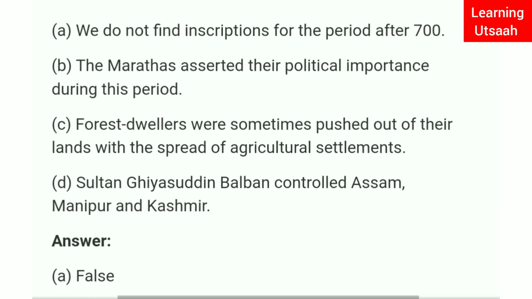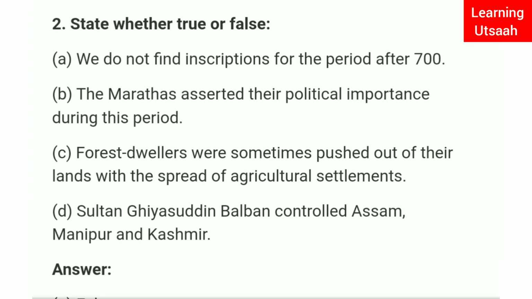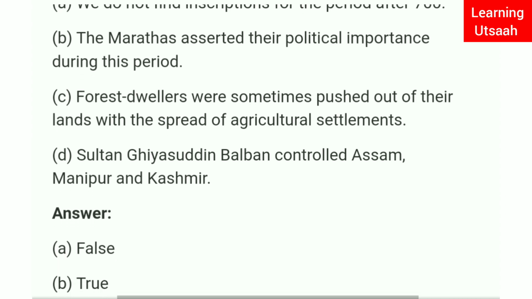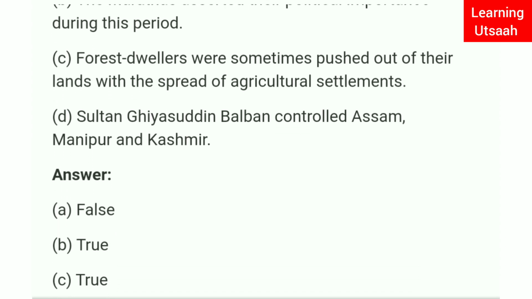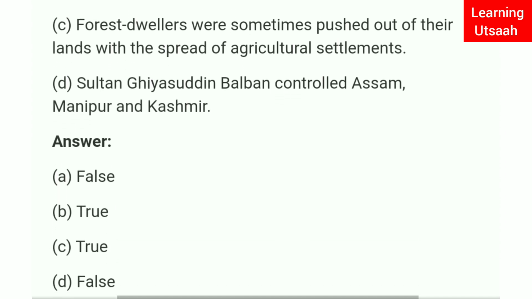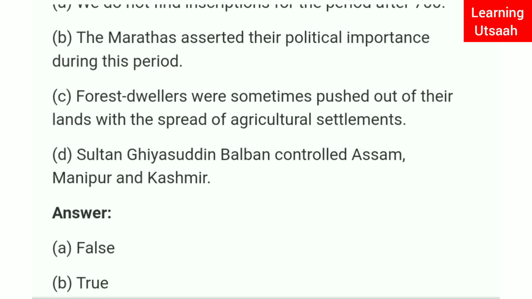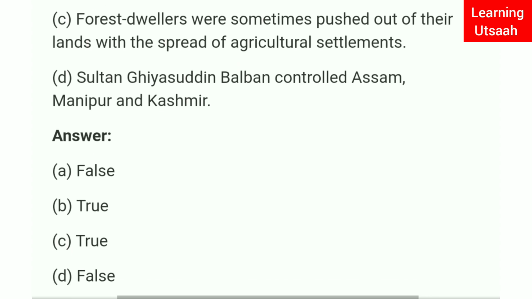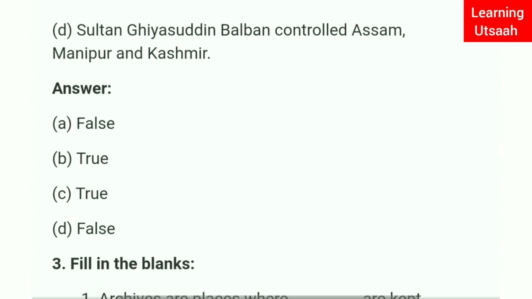Answer: true. Forest dwellers were sometimes pushed out of their lands with the spread of agricultural settlements. It is true. Then, Sultan Ghiyasuddin Balban controlled Assam, Manipur and Kashmir. It is false.